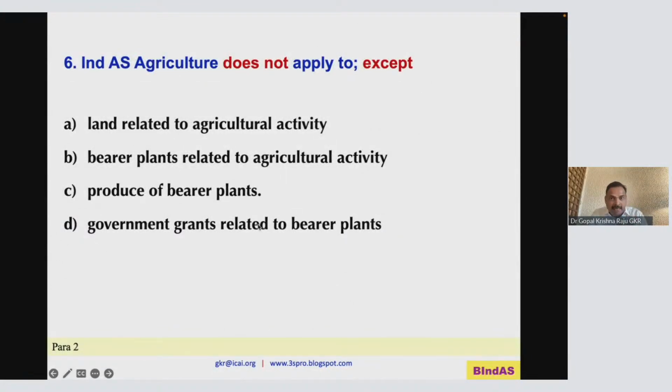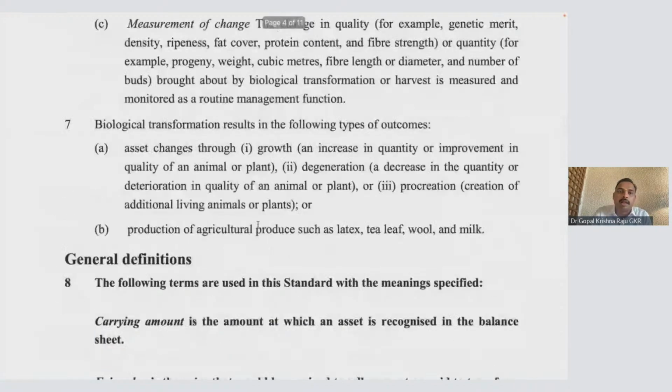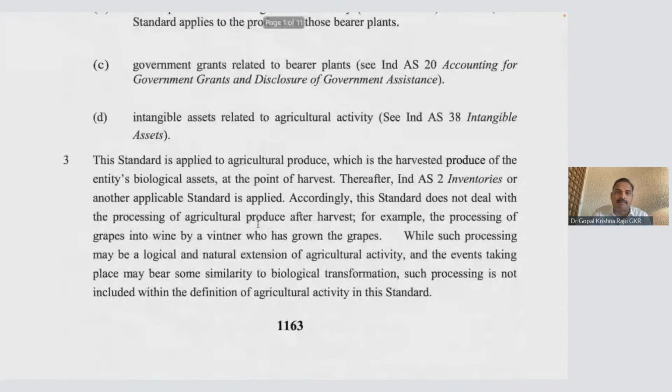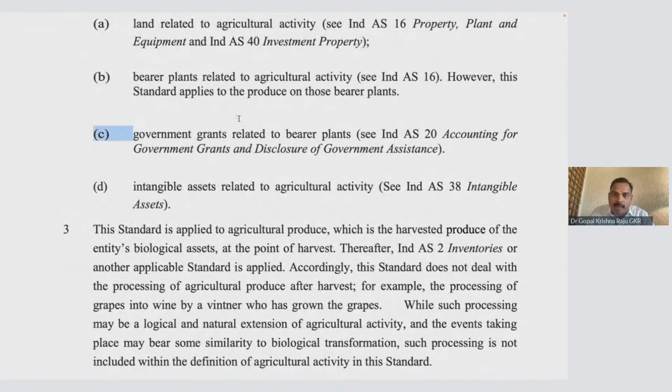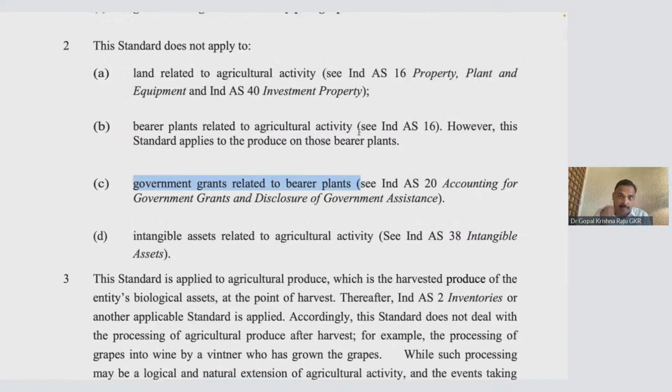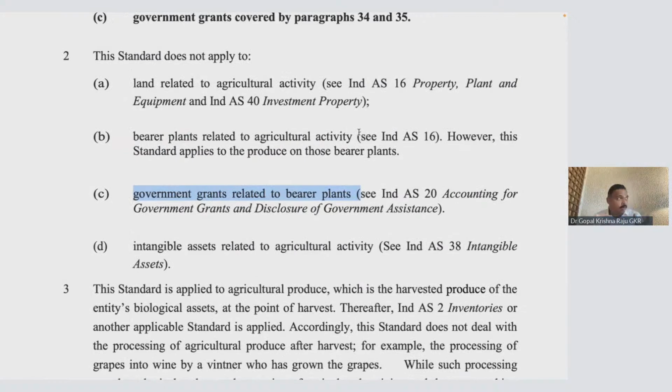This does not apply to government grants relating to bearer plants. Now, please look at this paragraph. Government grants relating to bearer plants, you have a separate standard for it, IndAS 20. Because, for example, you have got a government grant. So nowadays, I own the land, and the government will give money to actually do cultivation. Sometimes I am an agriculturist, I don't have land at all. Government will give me land, and I have to put my efforts to cultivate. And from the cultivation, from the produce, one portion I will retain, which will be my benefit. One portion I will give to government.